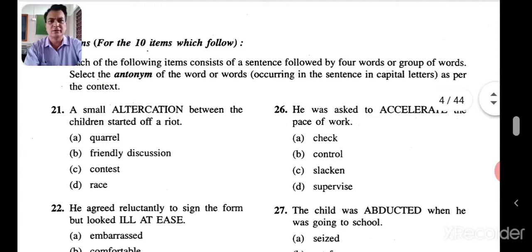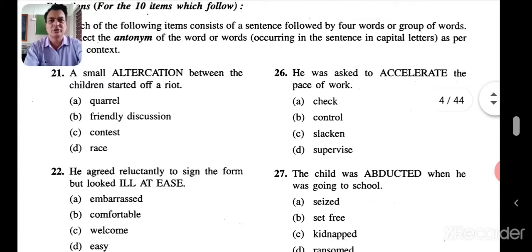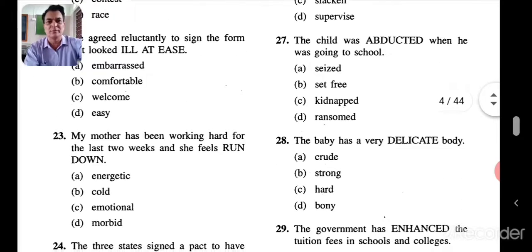A small altercation between the children started off a riot. Now what was the altercation? There was an argument. Here friendly discussion would be the opposite word of altercation. He agreed reluctantly to sign the form but looked ill at ease, totally uncomfortable. He was not comfortable there, uncomfortable. So here comfortable would be the right answer.